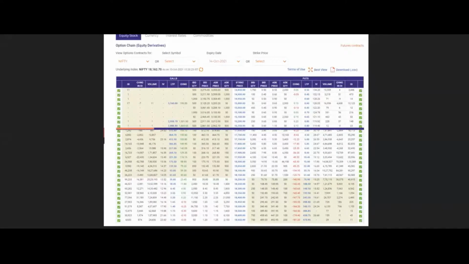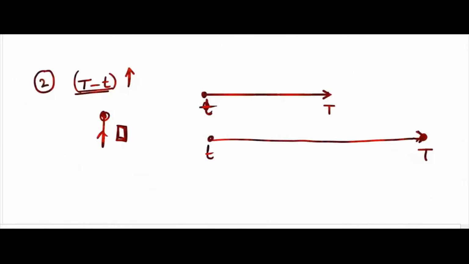If you see the expiry date here, 14th October, you can change it from one week to two weeks. Then you see the price. You will be able to know whether it's more or less. It should be more. Then you have to pay more for the call option.